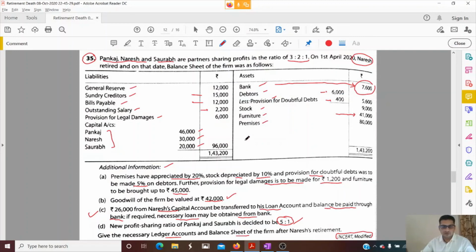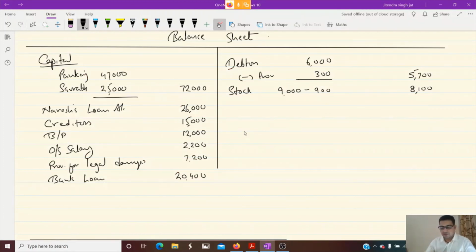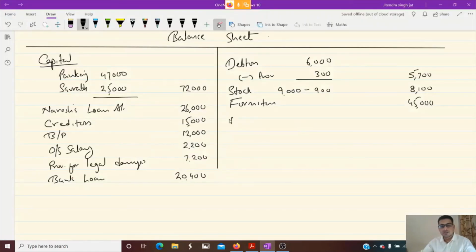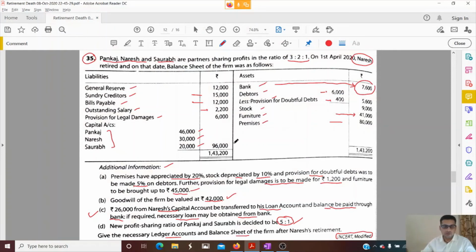Then furniture is increased to 45,000. It is mentioned here. We are writing revised values in the balance sheet. Then you can see premises. Premises have appreciated by 20%, means 16,000. Premises increased by 20%, means 16,000. So it would be 96,000. Okay. All the points are over here.